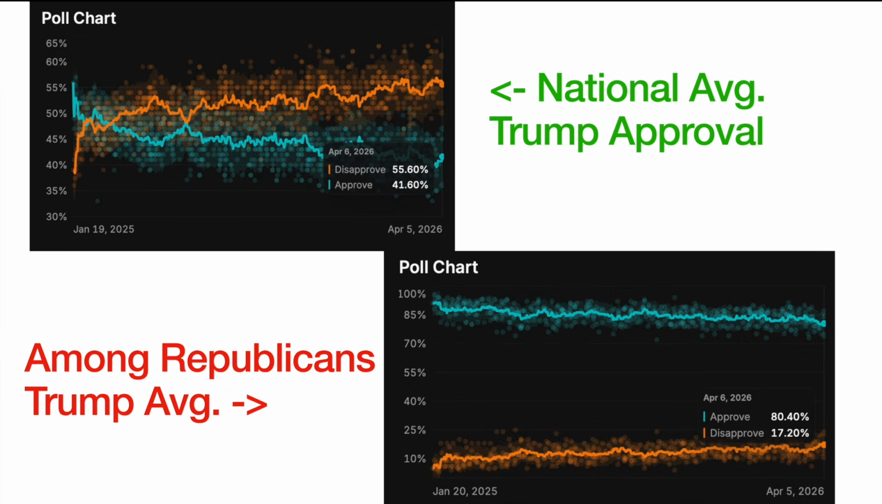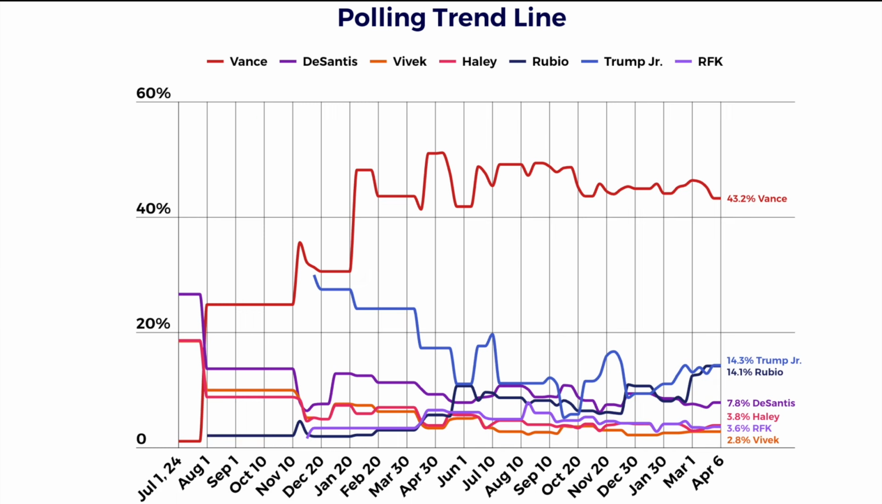And a large reason I think these are the top two candidates right now, as I mentioned in a prior video, is that the national approval rating for Donald Trump is roughly around negative 14 points right now, at 41.6 to 55.6 using the Decision Desk HQ polling average. But among Republicans, Trump is still approved of very strongly at 80.4 to 17.2%. So if you're looking at a Republican nominee for 2028, some of the first people that come to mind are the president's vice president and his Secretary of State. And that's why I think we see that J.D. Vance and Marco Rubio are off to an early lead.